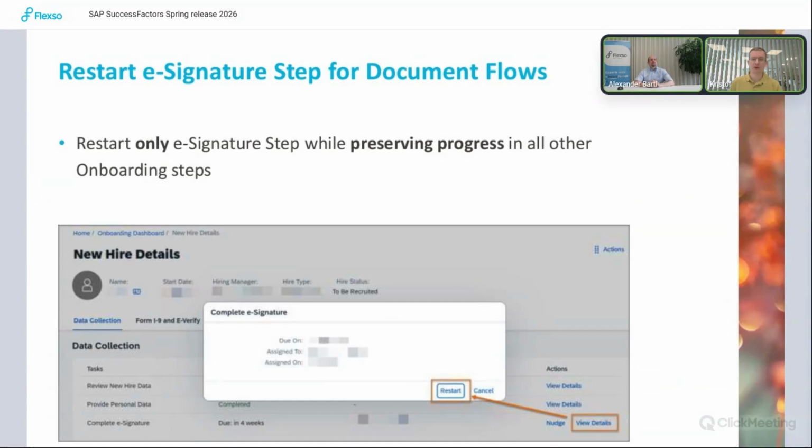An enhancement that will be welcomed by a lot of our customers is the restart of the e-signature step for document flows. It was possible in the past to sign the document again, but if you wanted to do that, you needed to restart the complete onboarding process. So it was a hassle. But now you can restart only this specific step. So here on the view details, restart, and then you just need to sign the document again.